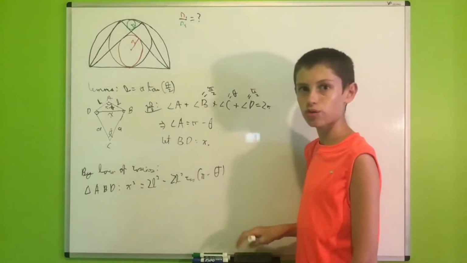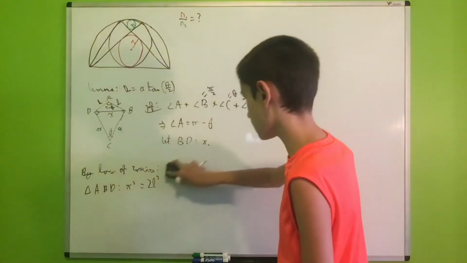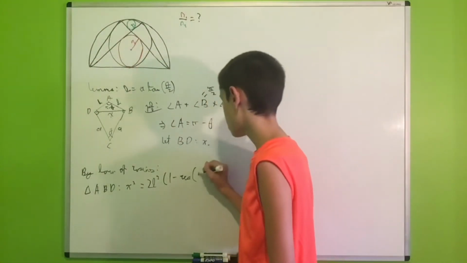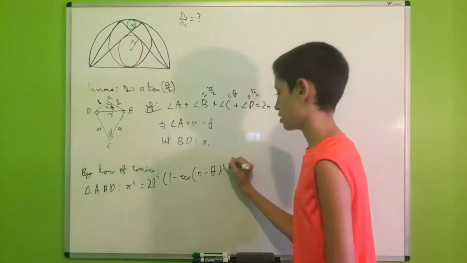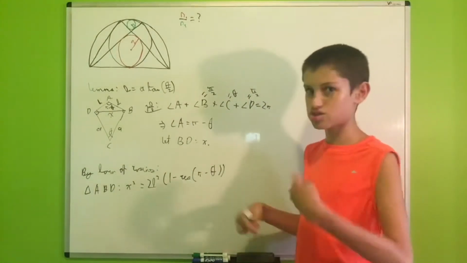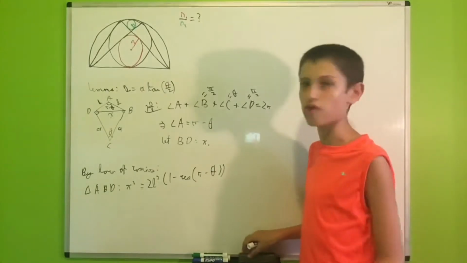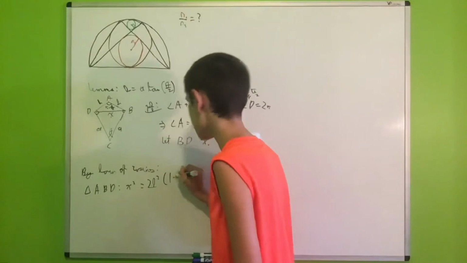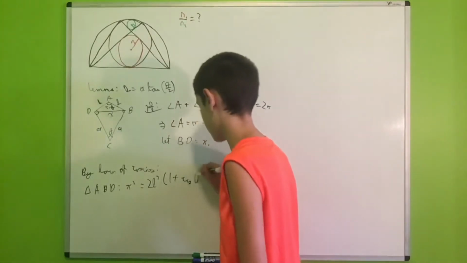And now I would like to factor out a b squared. So this will give us 2b squared times 1 minus the cosine of pi minus theta. But then the cosine of pi minus theta is just minus the cosine of theta. You can easily verify that using the unit circle or something. So this will be 1 minus minus, which is plus cosine theta.